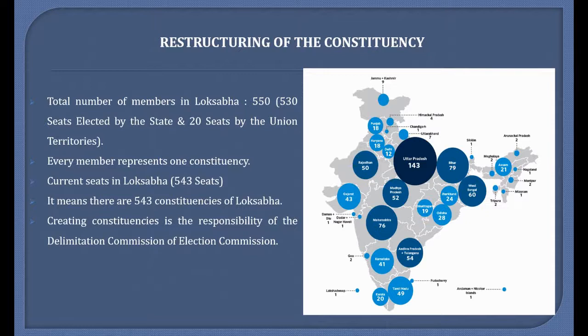In this process, the number of seats allotted to different states in Lok Sabha and the total number of seats in the Legislative Assembly may also change. The main objective of delimitation is to provide equal representation to equal segments of a population.